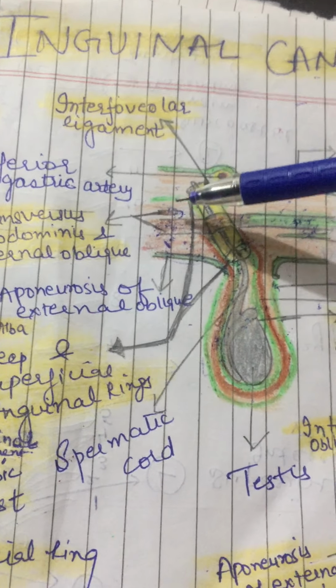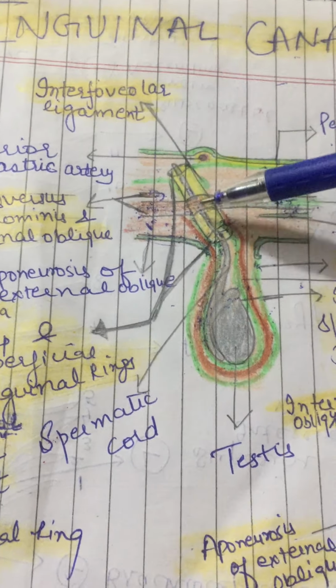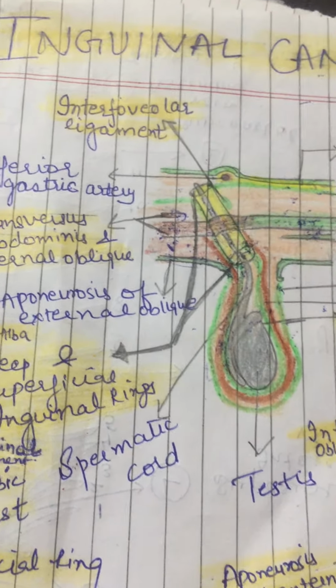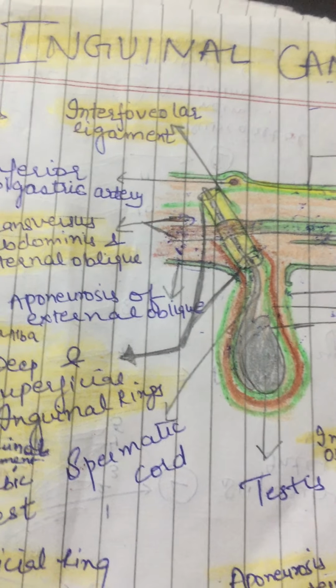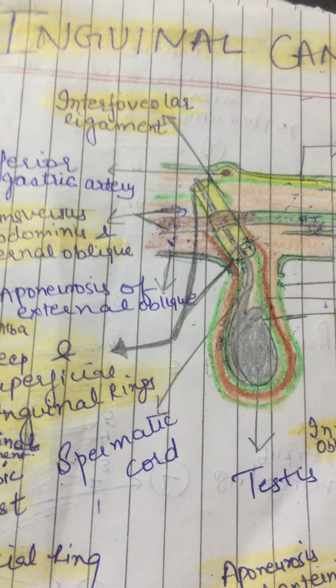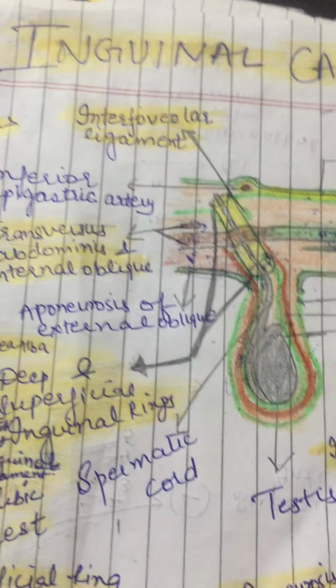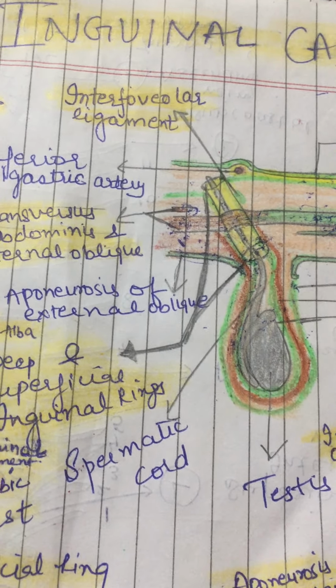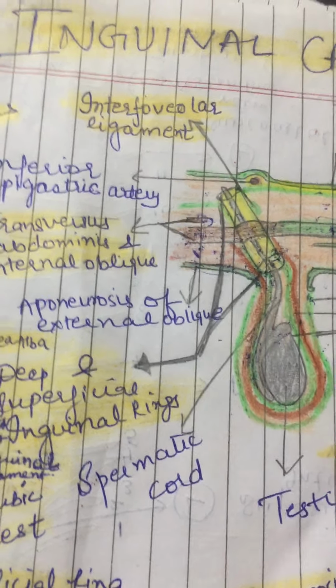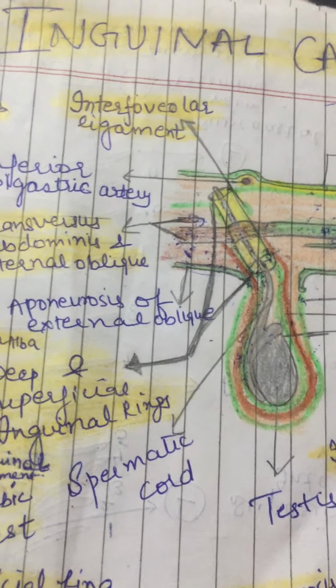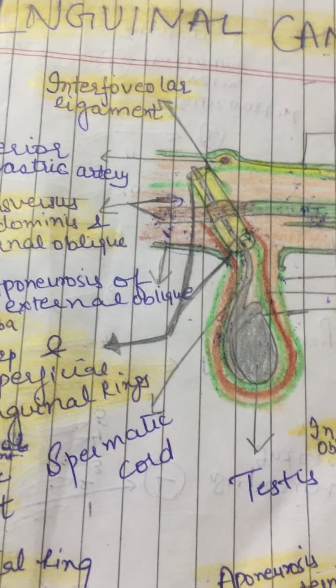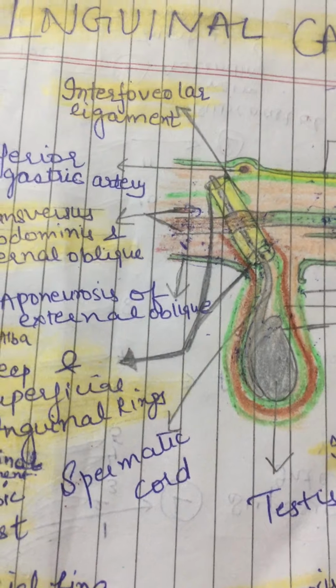Because the presence of the inguinal canal is a cause of weakness in the lower part of the abdomen, right? So the abdominal contents may come out from this opening. That causes an abdominal condition called hernia. Hernia is nothing but protrusion of abdominal contents through the inguinal canal, directly, indirectly, or directly through Hesselbach's triangle. That I will discuss later.